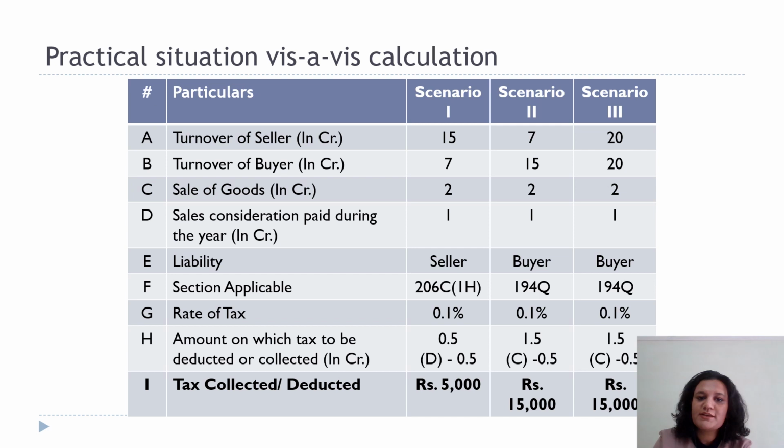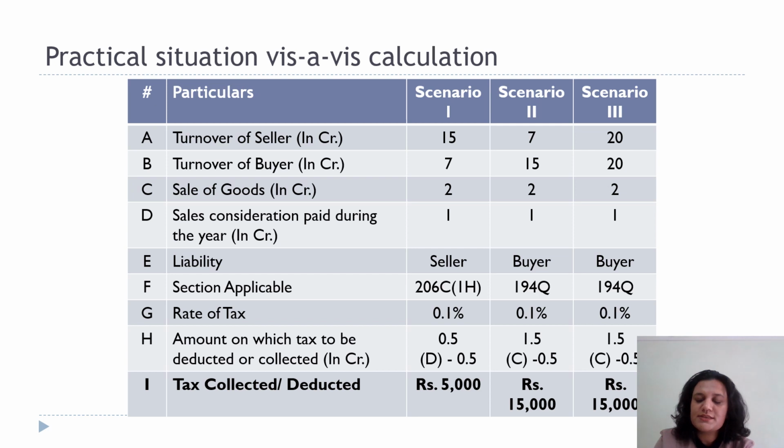Let us look at a practical situation wherein we understand how it is to be calculated. There are these three scenarios. In the first scenario, TCS provisions would be applicable. In the second and third scenarios, TDS provisions would be applicable. However, the amount on which tax is to be deducted or collected is decided on the basis of which section is applicable. In case of TCS provisions, sale consideration paid during the year is the decisive factor, and that is the reason why the amount collected is calculated on 1 crore in the first scenario. So 1 crore minus 50 lakh rupees gives you the tax collected.